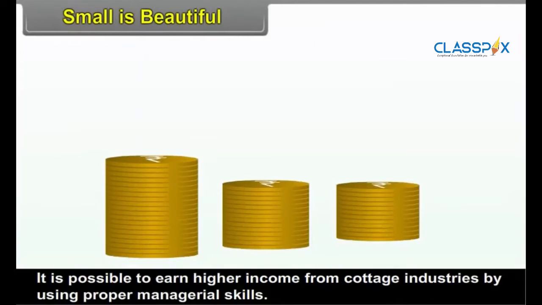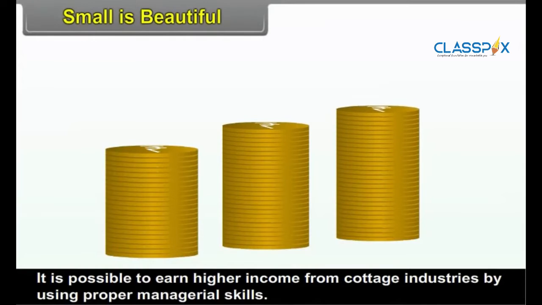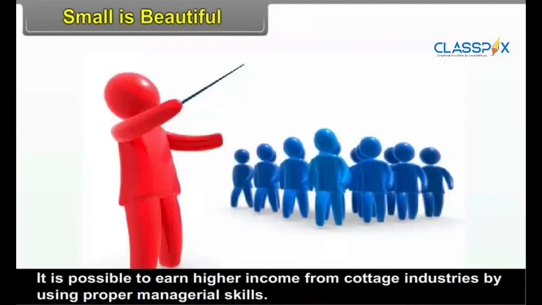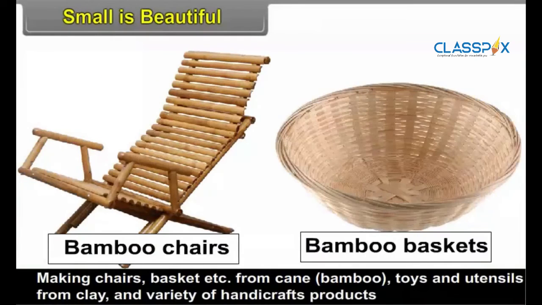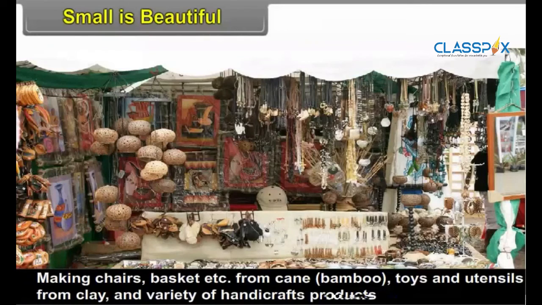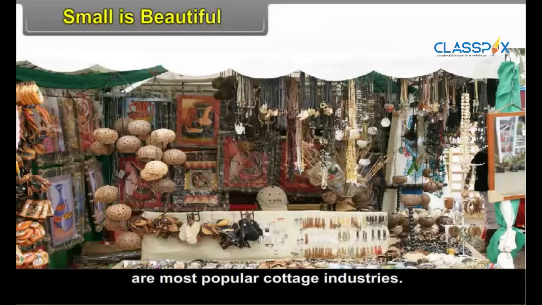It is possible to earn higher income from cottage industries by using proper managerial skills. Making chairs, baskets, etc. from cane, that is bamboo, toys and utensils from clay, and a variety of handicraft products are most popular cottage industries.